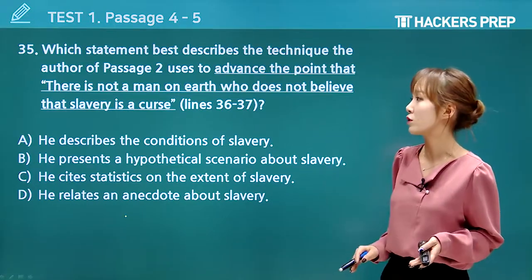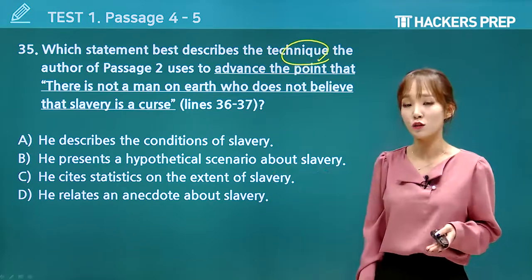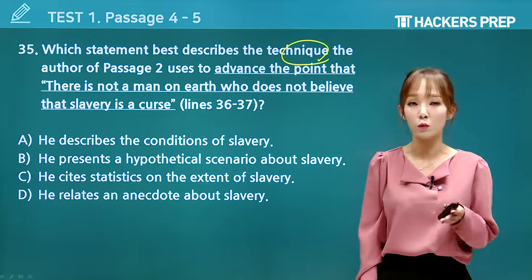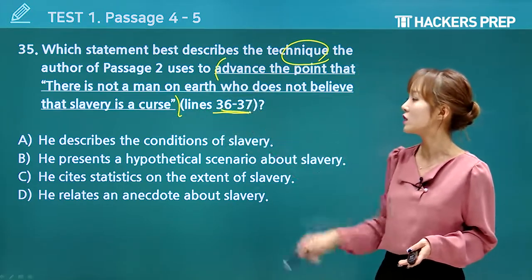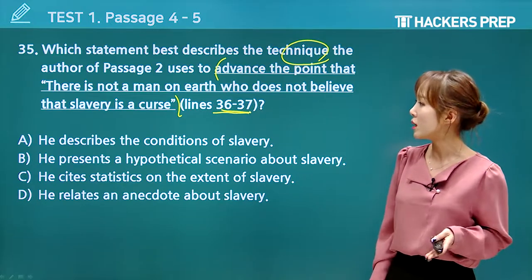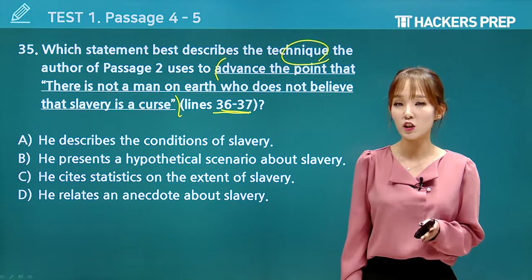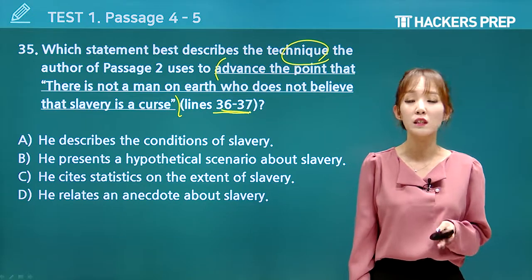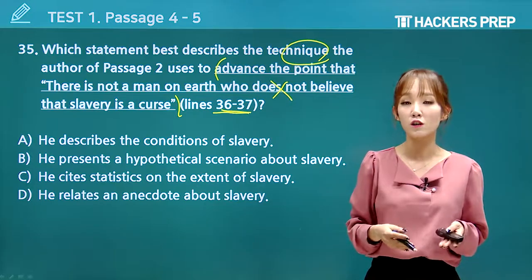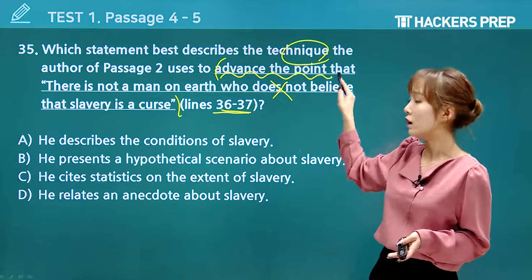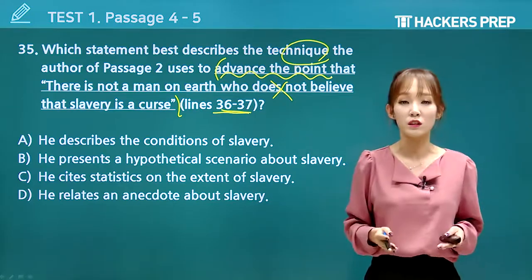So we start with number 35. Which statement best describes the technique that the author uses? But which part are we going to look at? Well, the question tells us to look at this part here. In lines 36 and 37, he states, there is not a man on earth who does not believe that slavery is a curse. Now, if you pay attention, what the question is actually telling you is, we're not looking at this part. We want to look at the part where the author actually advances on this point. So you have to look further back than simply lines 36 and 37.